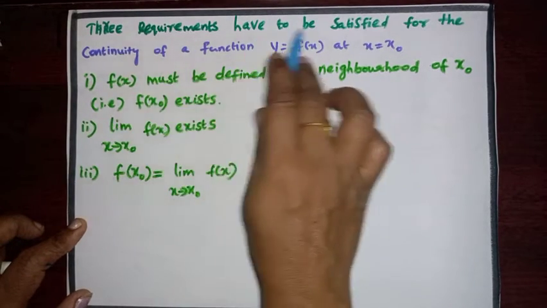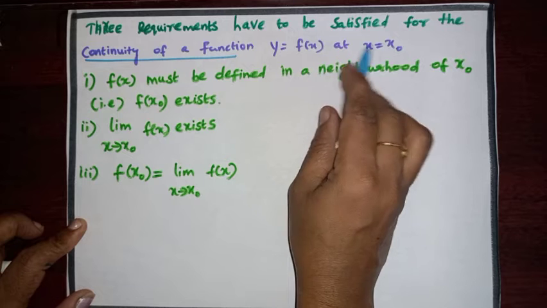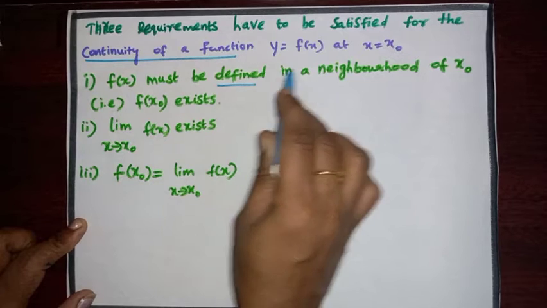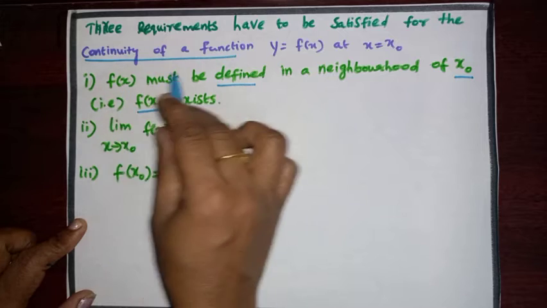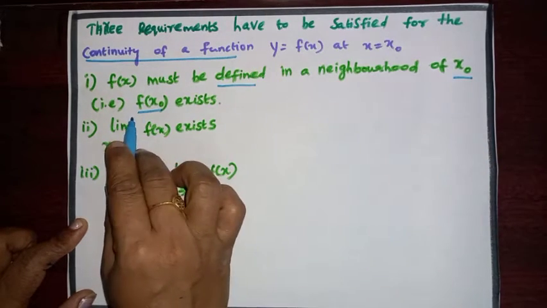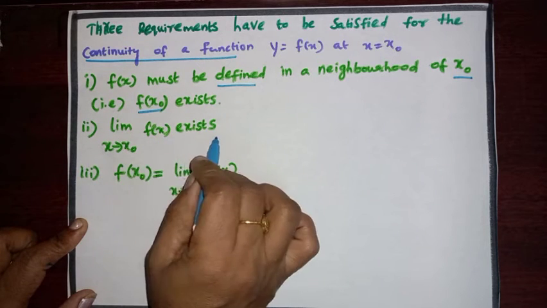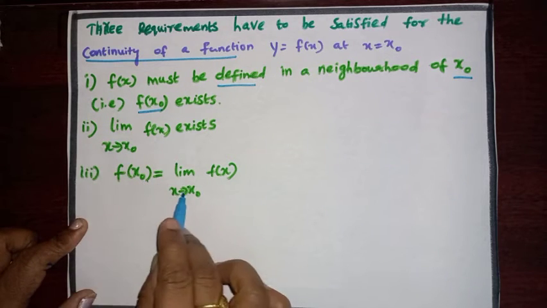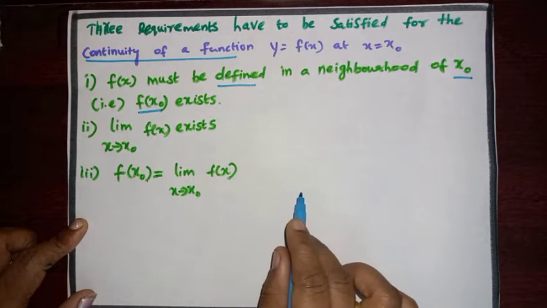3 requirements have to be satisfied for the continuity of a function y equal to f of x at x equal to x naught. First one, f of x must be defined in a neighborhood of x naught. That is, f of x naught exists. Second one, limit x tends to x naught, f of x exists. Third one, f of x naught is equal to limit x tends to x naught, f of x. If they are equal, we can say the given function is continuous. Otherwise, it is discontinuous.